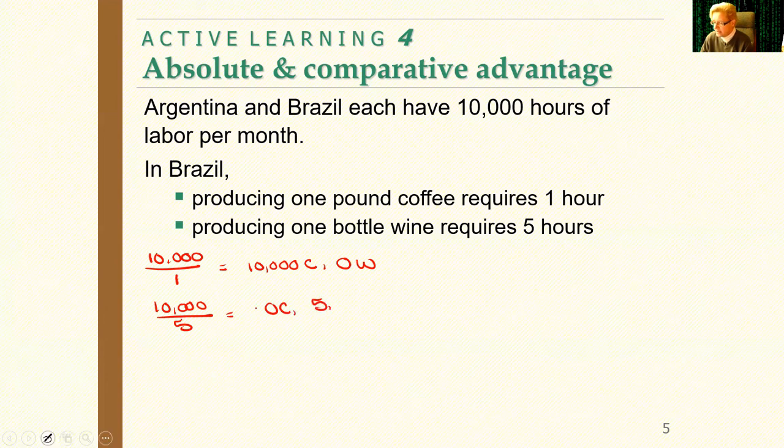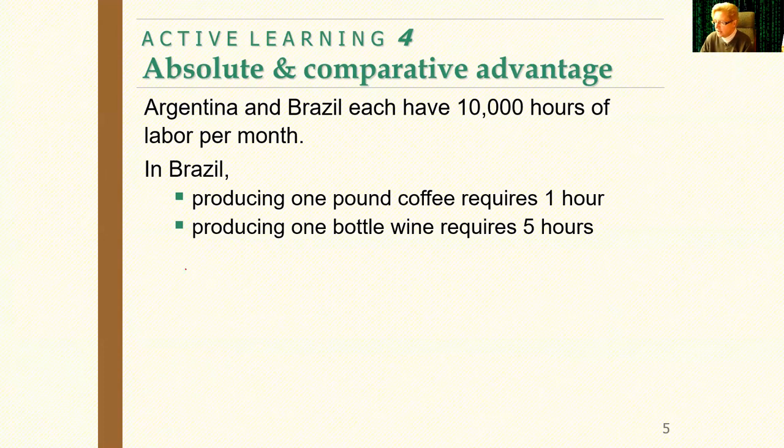Oh, not 5, silly me. Oh, I didn't mean to erase all that. Let me do it one more time, sorry. 10,000 divided by 1 gives me 10,000 coffee and no wine. And 10,000 divided by 5 gives me no coffee and 2,000 wine.